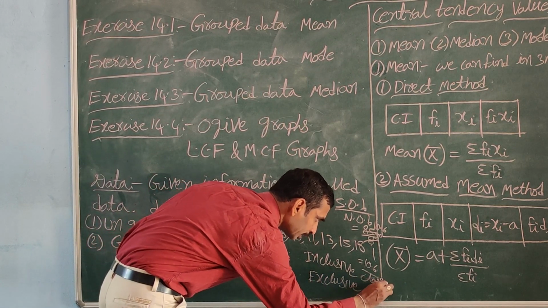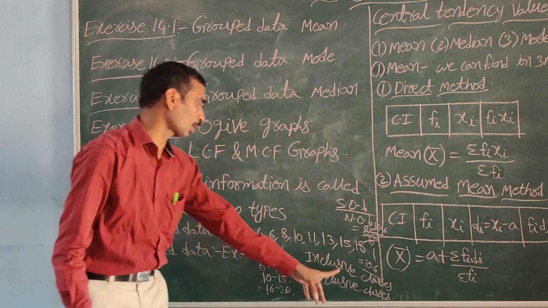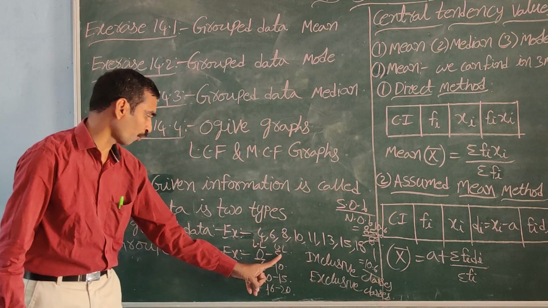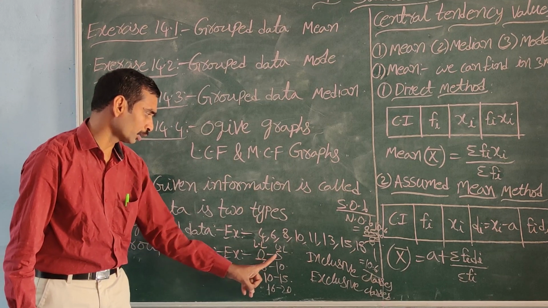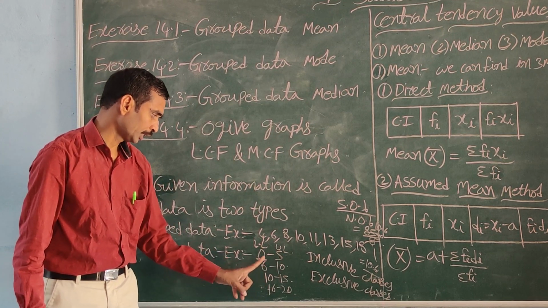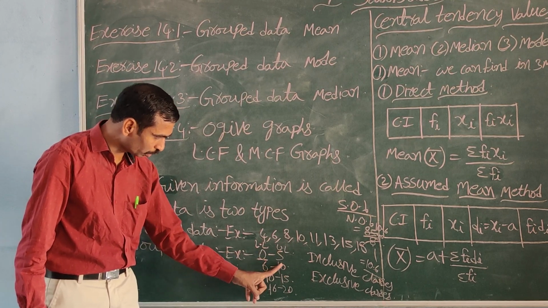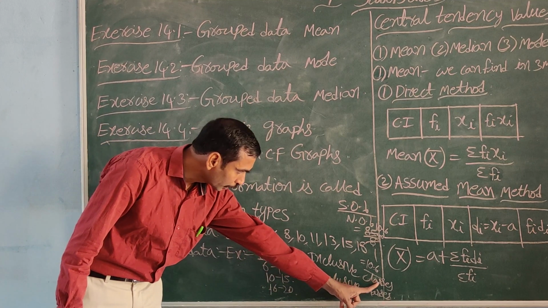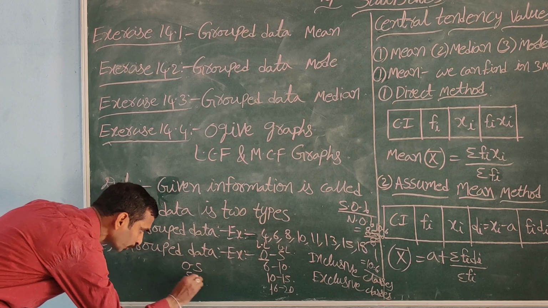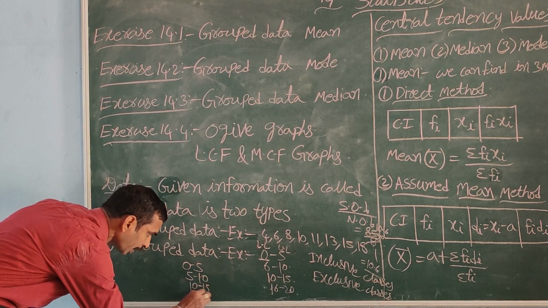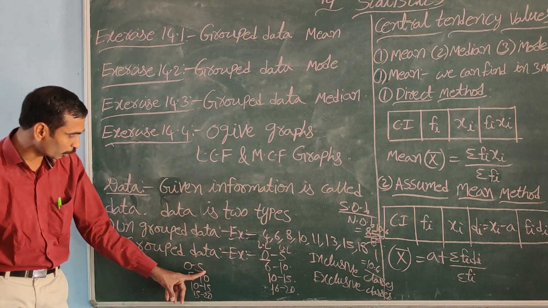What are inclusive classes? What are exclusive classes? Inclusive classes means 0 to 5 and 6 to 10. These are called inclusive classes. Here 5 is not repeating: 0 to 5, next 6 to 10. Exclusive classes means 0 to 5, 5 to 10, 10 to 15 and 15 to 20. These classes are called exclusive classes.